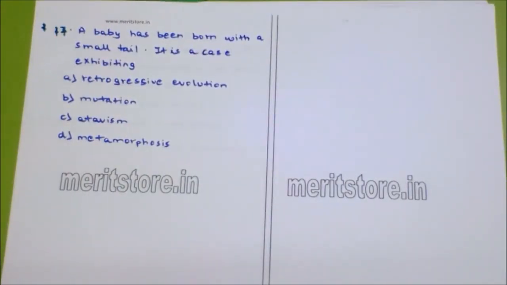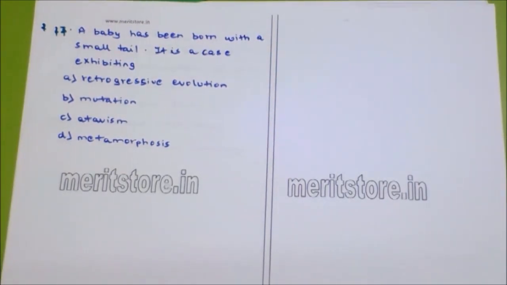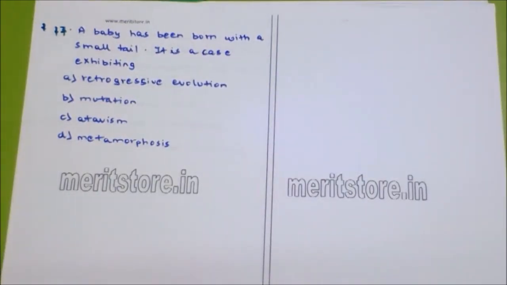A baby has been born with a small tail. Is it a case exhibiting dash? Is it retrogressive evolution? Is it mutation? Is it atavism or metamorphosis? A baby has been born with a small tail. So what is it? Retrogressive means retrogression.